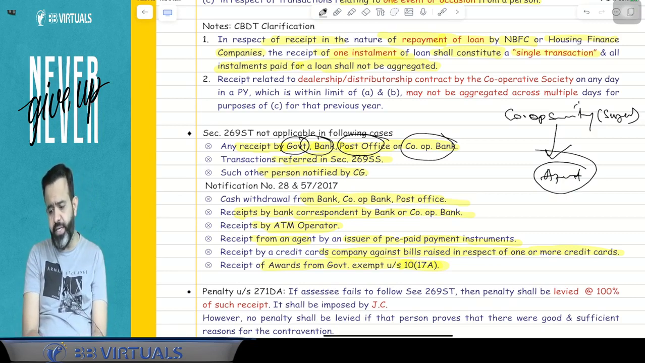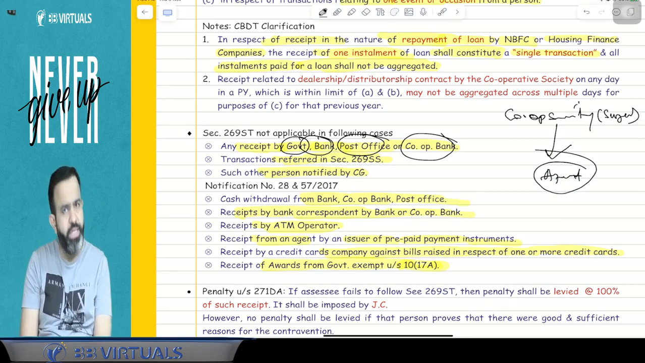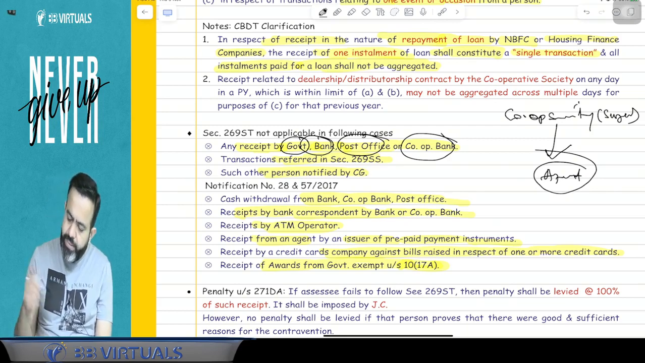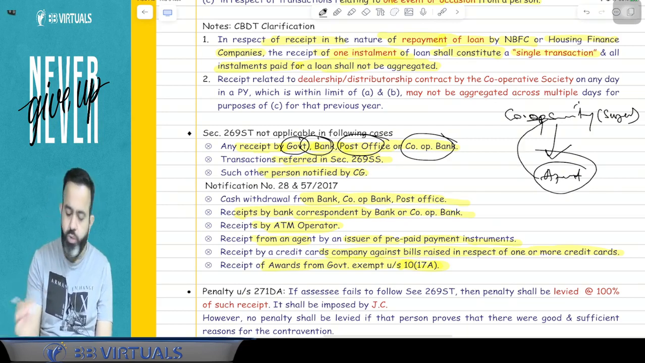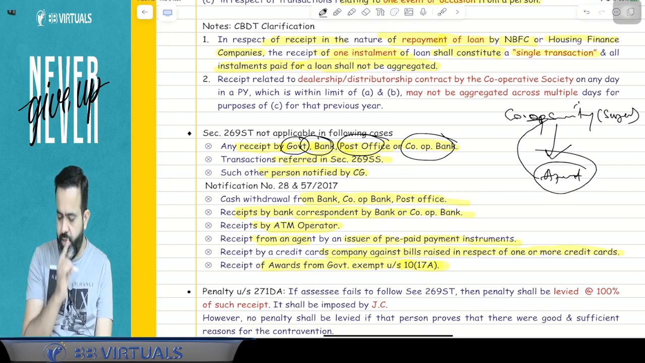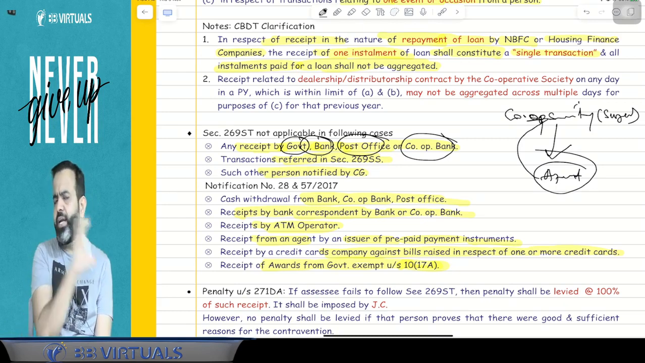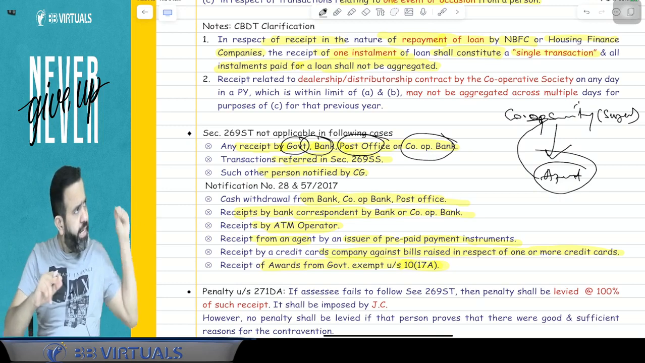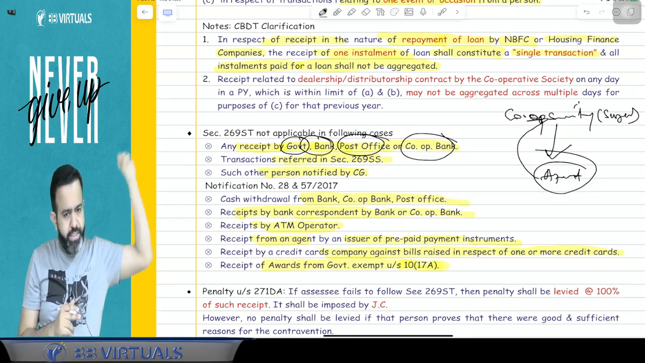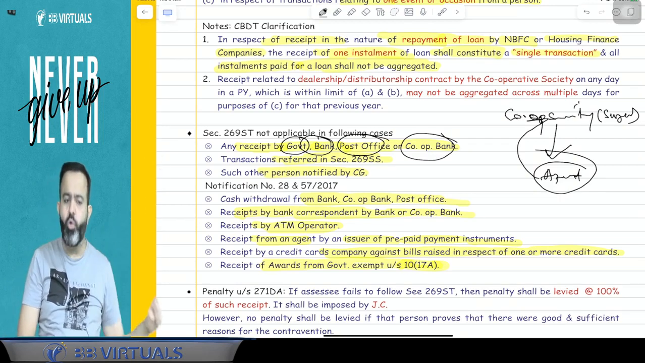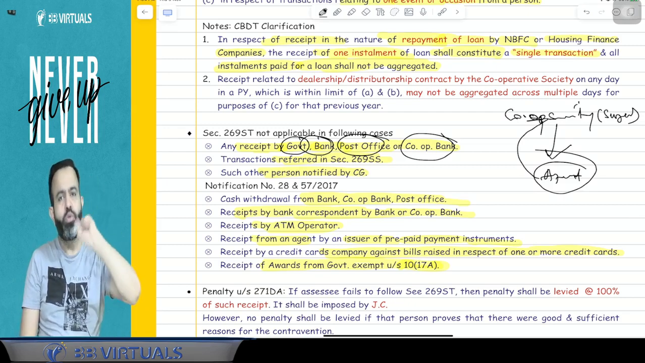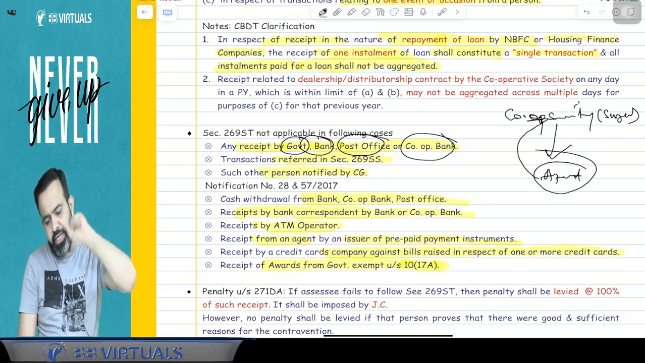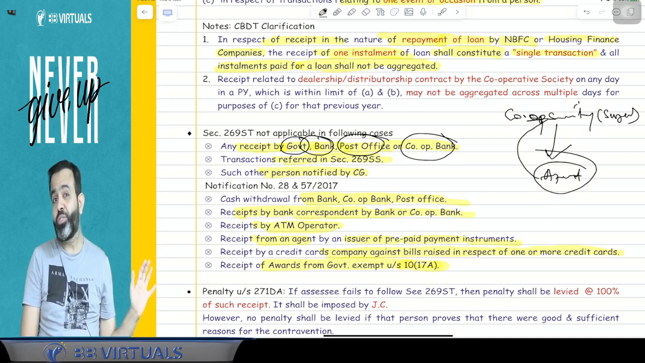They are selling the sugar through the agent. They appointed some agent, and this agent is making the payment to the cooperative society. In a day, they are not making a payment of more than 2 lakh, or in a single transaction, they are not paying 2 lakh or more. But in the whole year, the cooperative society received 2 lakh rupees or more from the agent. So the question is, will this section apply or not?